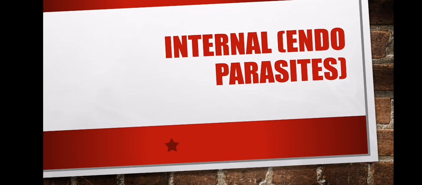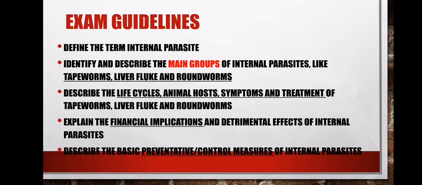Okay, fine. Let's talk about the internal parasites. This is what I want you to master here. The first thing, you must be able to define it. I've tried to give you the definition of it. Then, number two, you must be able to identify and describe the main groups. So under internal parasites, we have the groups of internal parasites. These groups are tapeworms, liver fluke, and roundworm.